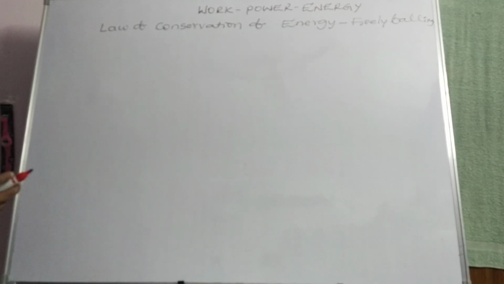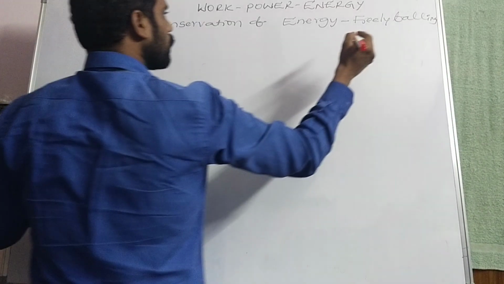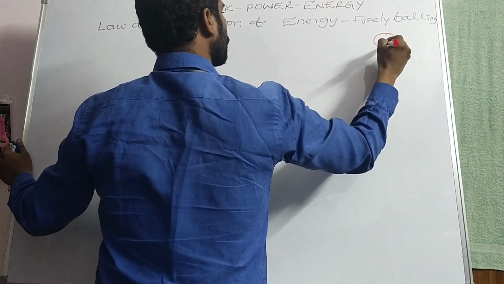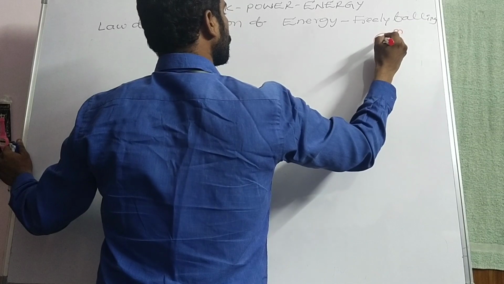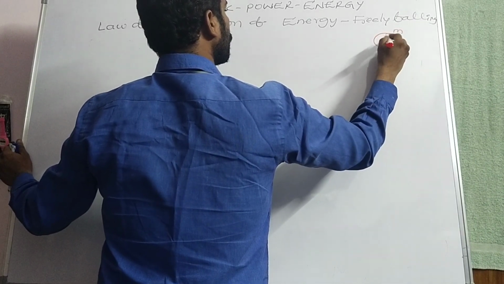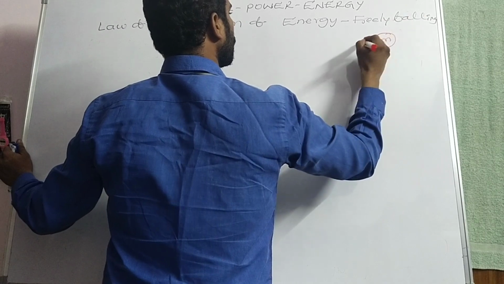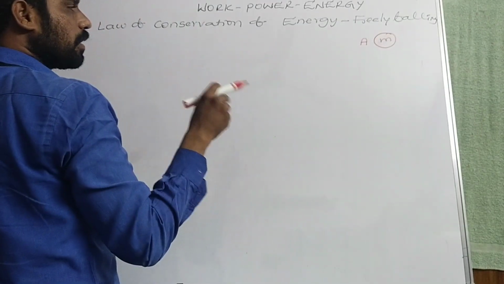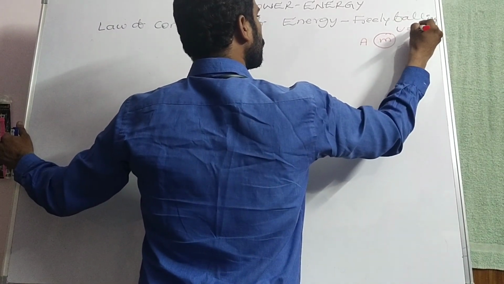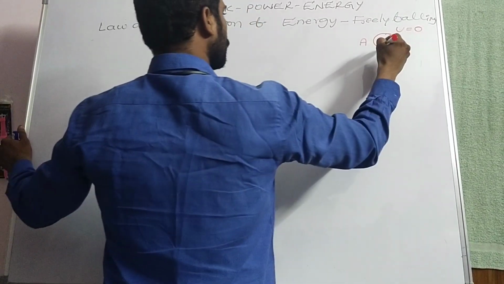Let us consider a body is dropped from certain height h, whose mass is m, that is at point A. As the body is dropped freely, initial velocity we have to take as 0.